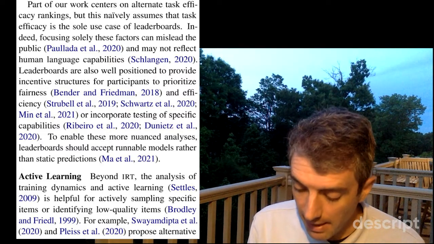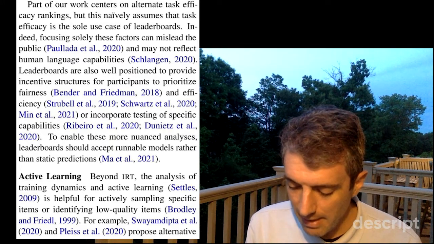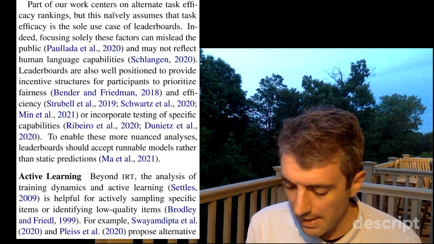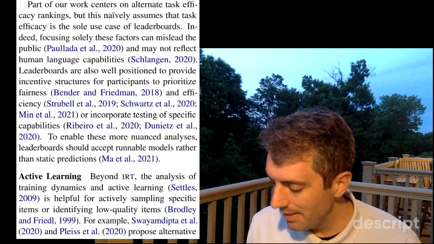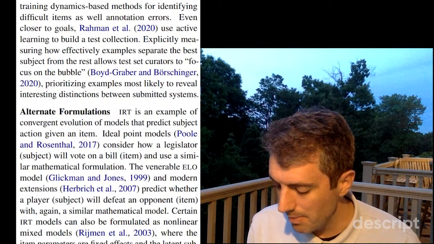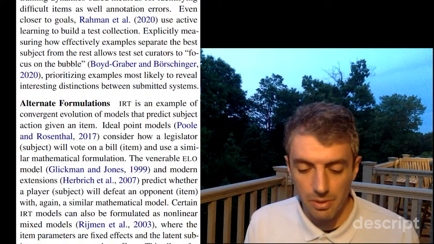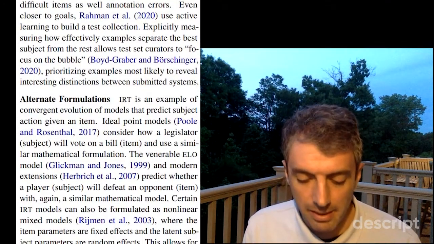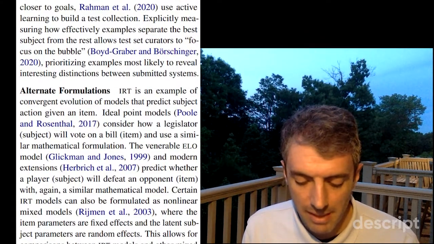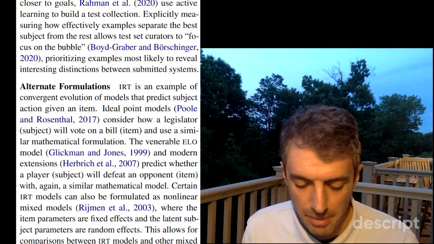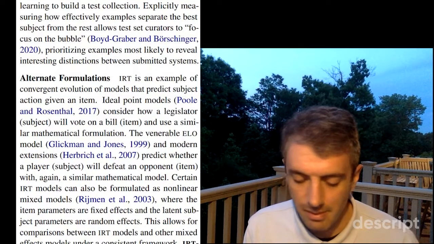Active learning. Beyond IRT, the analysis of training dynamics and active learning is helpful for actively sampling specific items or identifying low-quality items. For example, Swayamdipta et al. and Pleiss et al. propose alternative training dynamics-based methods for identifying difficult items as well as annotation errors. Even closer to our goals, Rahman et al. use active learning to build a test collection. Explicitly measuring how effectively samples separate the best subject from the rest allows test set curators to focus on the bubble, prioritizing examples most likely to reveal interesting distinctions between submitted systems.